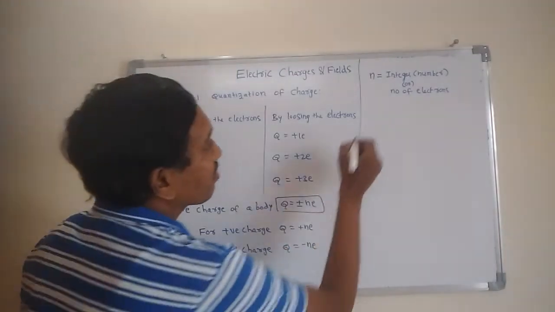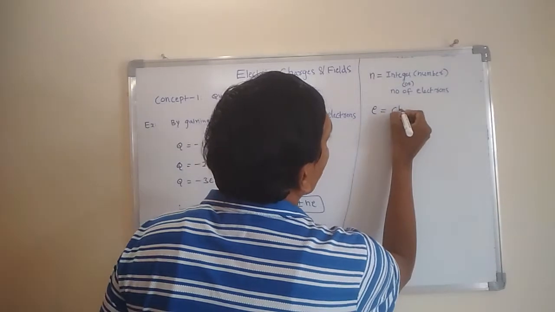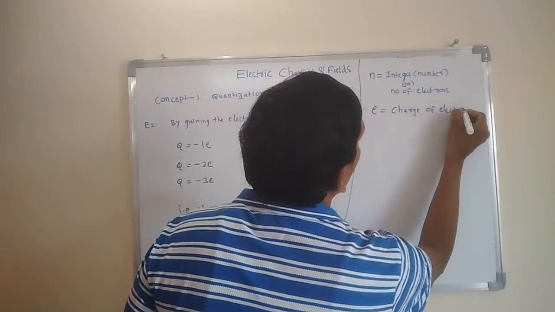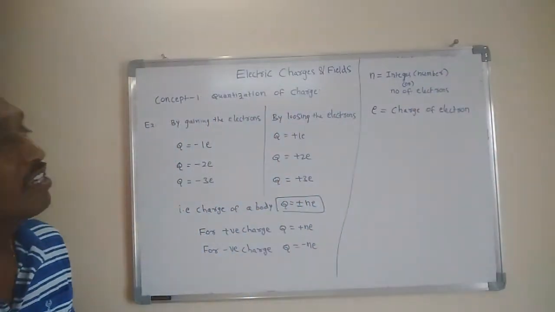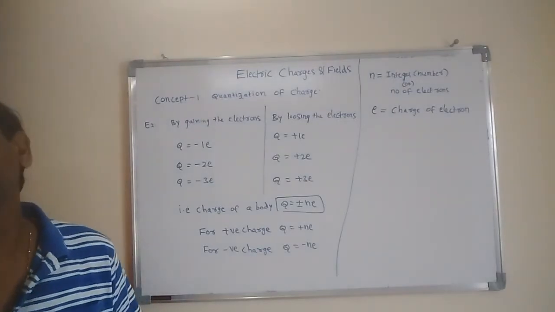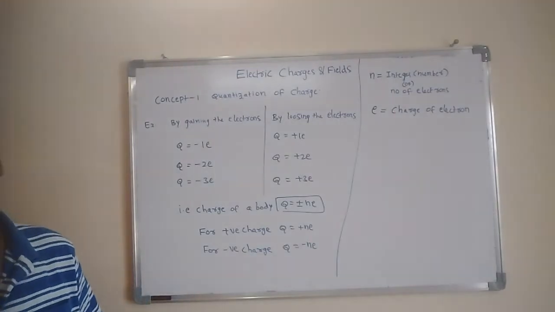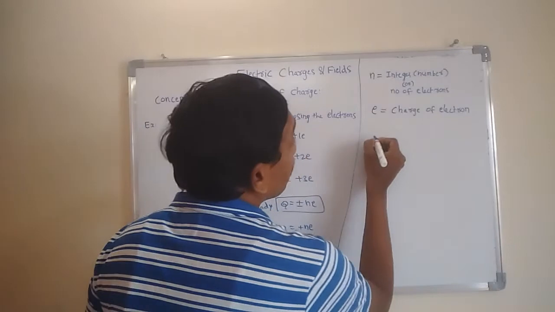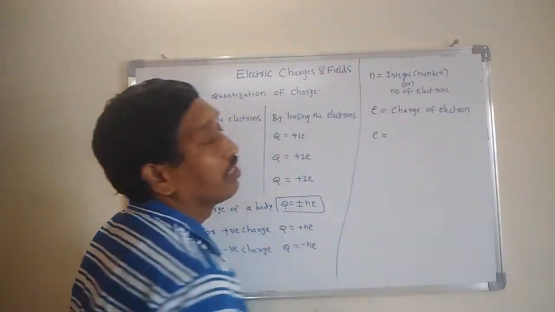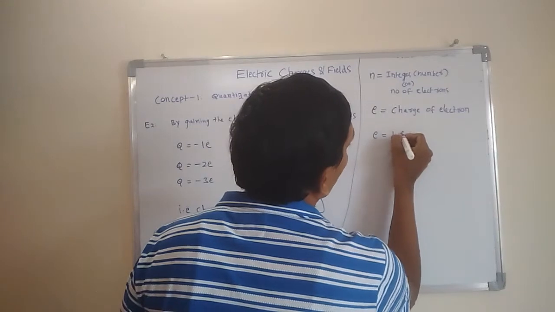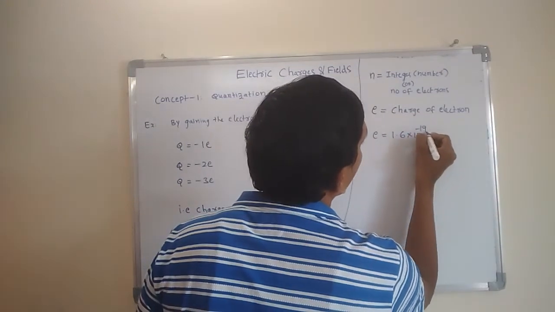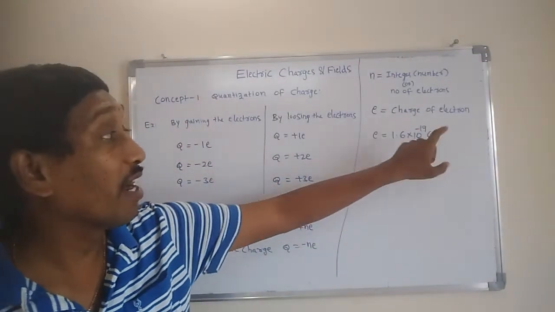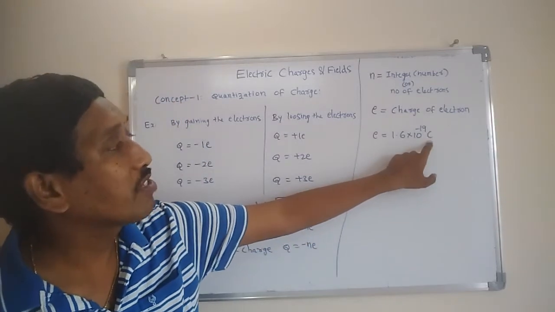What does e stand for here? e stands for the charge of the electron. The charge of the electron is a primary, basic charge in our universe, the least charge in our universe. Its value was measured by Millikan's oil drop experiment. The measured value is e equal to 1.6 into 10 power minus 19 coulomb. This is a universal, known value.